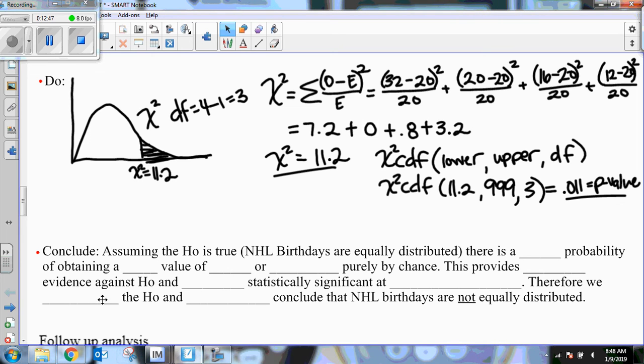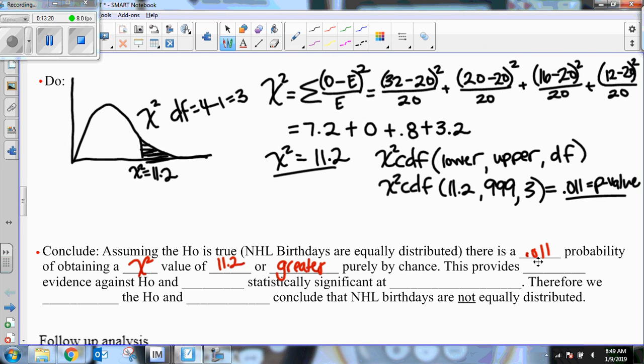Assuming the null hypothesis is true, that NHL birthdays are equally distributed, there is a what kind of probability? The p-value, 0.011 probability of obtaining a chi-squared value, because remember, this is where the statistic goes, of obtaining a chi-squared value of 11.2 or, look at the shading, greater, purely by chance. In fact, all the chi-squareds are going to be from here and greater.